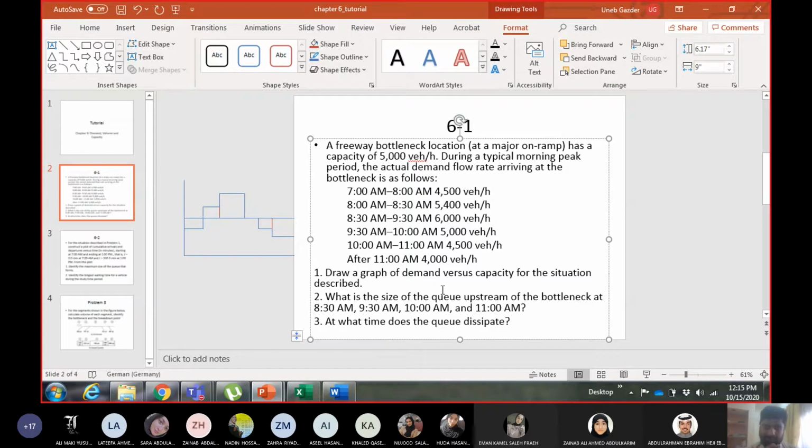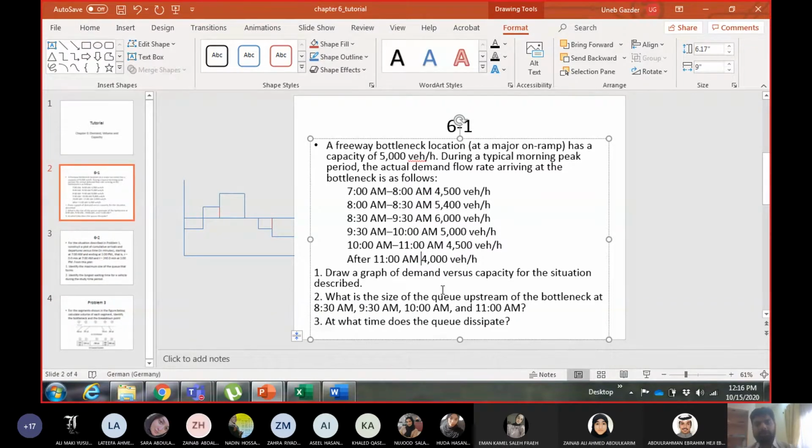Now if you give me this answer, this is sufficient, because you know there's a queue. You come, you join the queue, and you cannot go until the last car in the queue has gone.